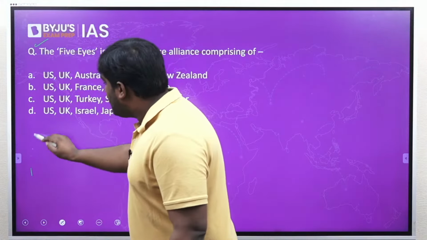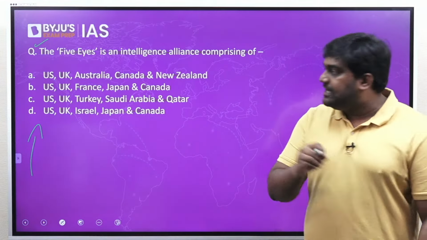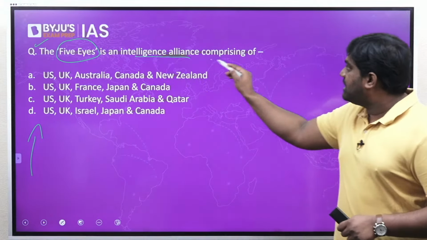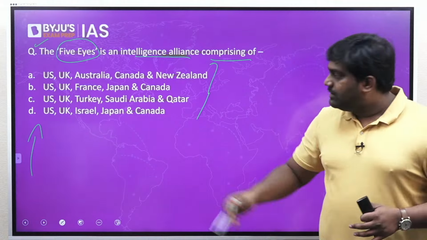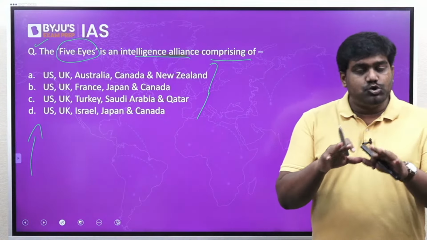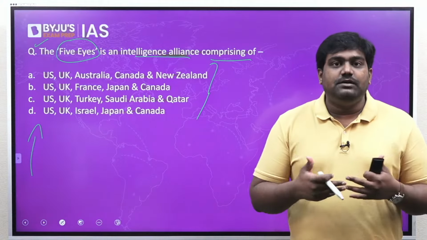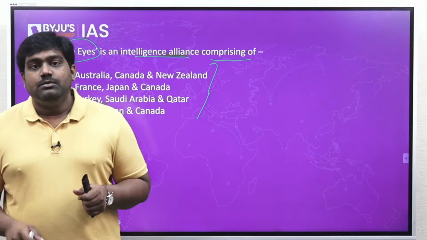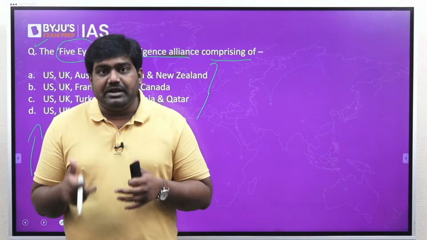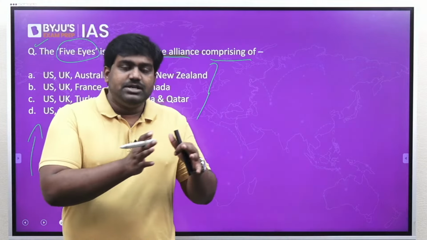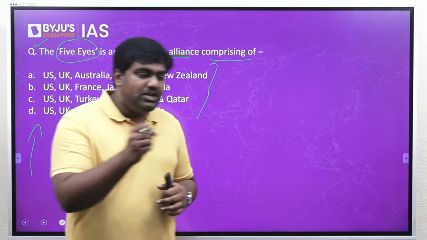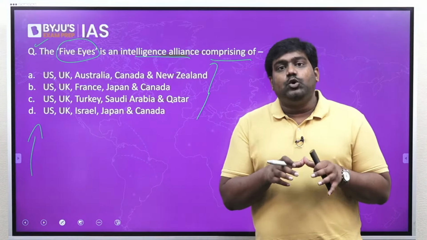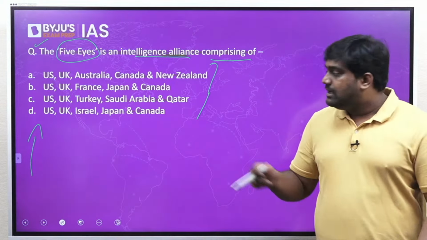Now moving to the next topic, we are going to talk about the 5 Eyes. The 5 Eyes is an intelligence alliance comprising which countries? There are 4 options given over here. So you should be in a position to answer which are the 5 Eyes countries. This topic has been in news over the last 1 year because of the increasing geopolitical rivalry between Western countries and China and Russia, especially between the US and China and the US and Russia. In this context, this intelligence coalition known as 5 Eyes has been in news and you should know which countries are part of it.